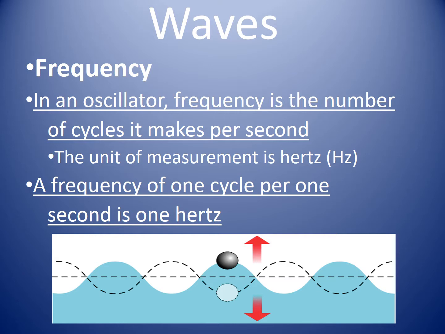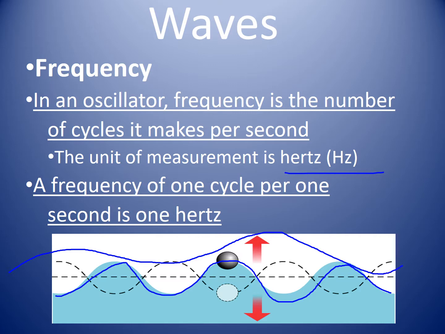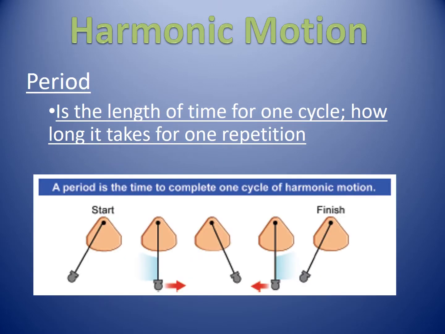When we talk about frequency, we're talking about how many times we see that wave go through. Frequency is the number of cycles per second, and we give the unit hertz to that. So the frequency of one cycle per one second is 1 hertz. For example, the blue wave in the background has 1, 2, 3 points. That's the frequency. Let's say we had a lower frequency, that would have wavelengths that are way wider. So this has lower frequency.